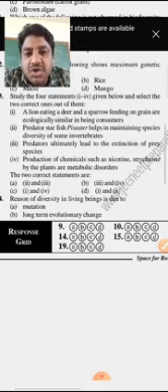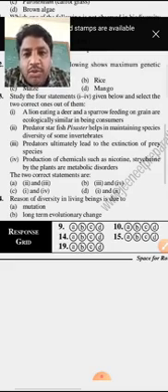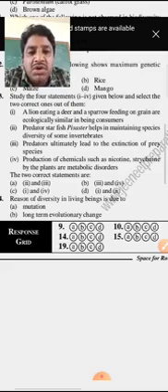Next, the third option: predators ultimately lead to extinction of prey species. Whenever the prey species go extinct, the predator can also go extinct. It does not ultimately lead to extinction of prey species; that does not occur. Next, production of chemicals such as nicotine by plants is a metabolic disorder. So it is also a wrong option.